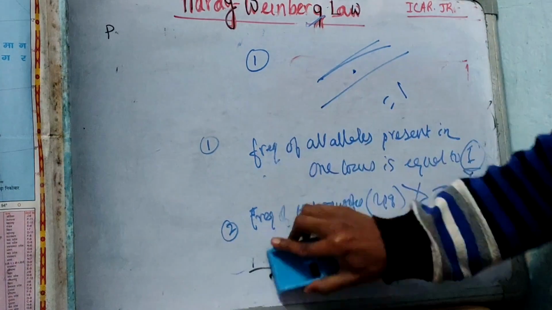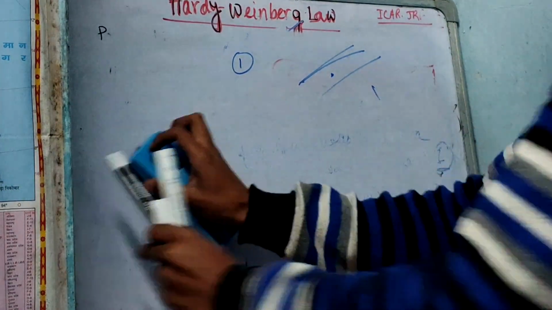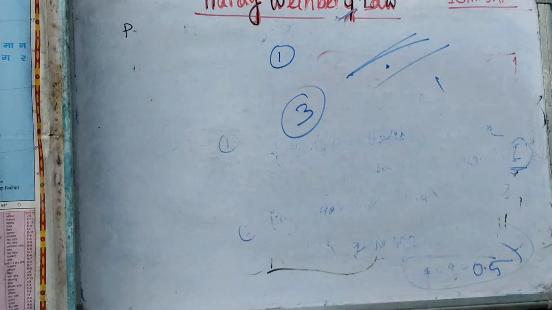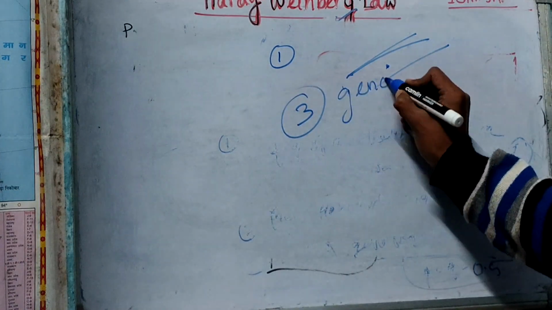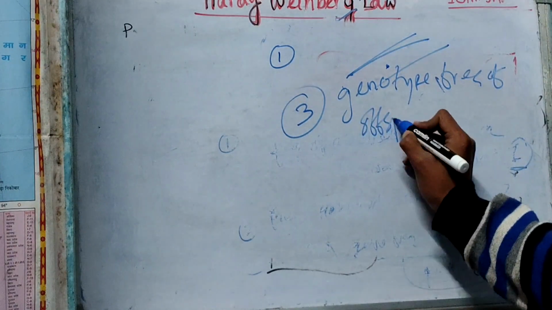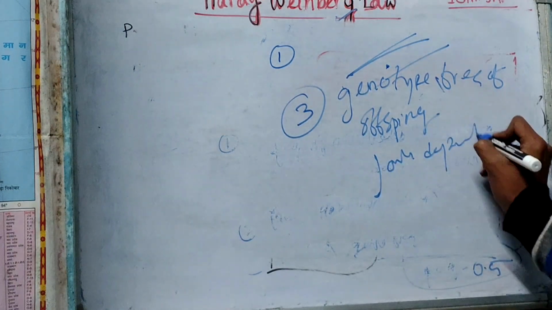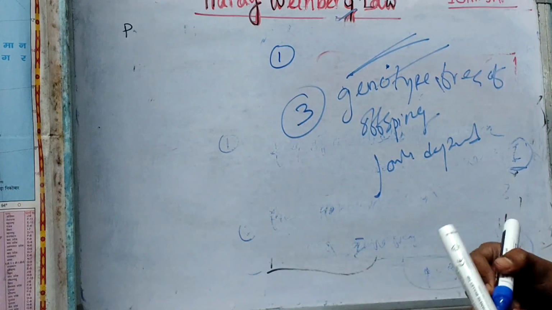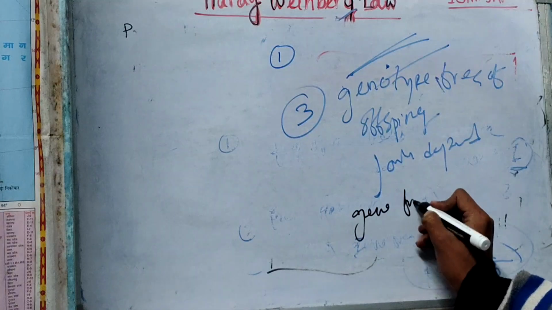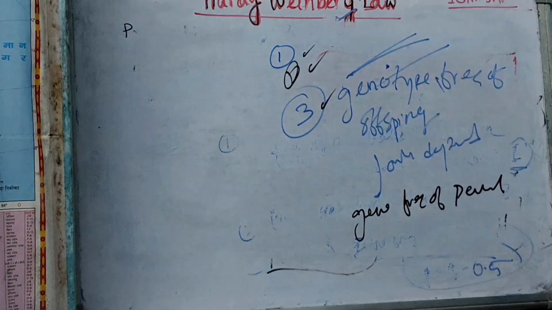And the third part we already discussed: the genotypic frequency of the offspring depends only upon the gene frequency of the parent.